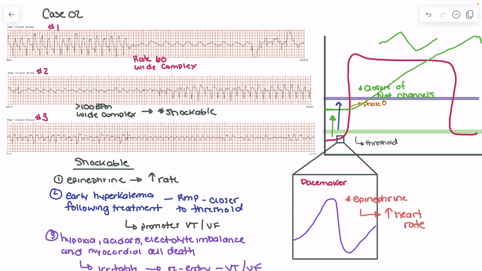So when you're dealing with a hyperkalemic patient who's in cardiac arrest, what we should be thinking about is: is the rhythm wide? Is it a fast speed or over 100 beats per minute? If it is, we'll shock that patient and we will continue on with our typical treatments for hyperkalemia. So be considerate of rate, especially when you start out with that sine wave rhythm. We need to be mindful that just because it's getting faster doesn't mean that it's just a fast sine wave. It could proceed past that point of 100 beats per minute, could enter a wide complex tachycardia or ventricular tachycardia, which would be eligible for defibrillation.